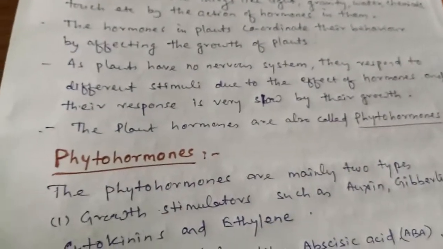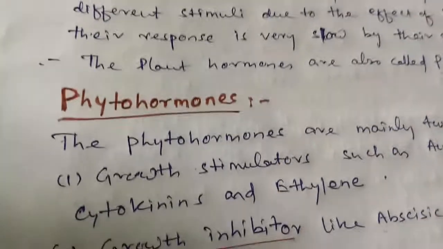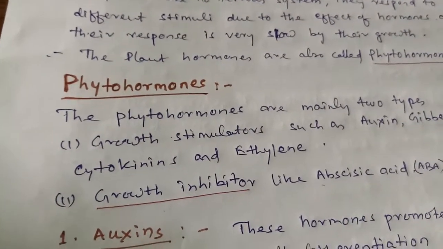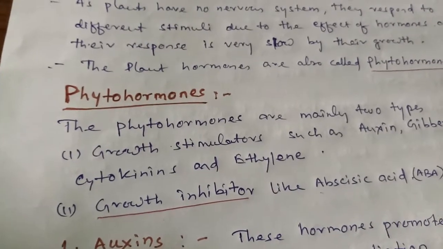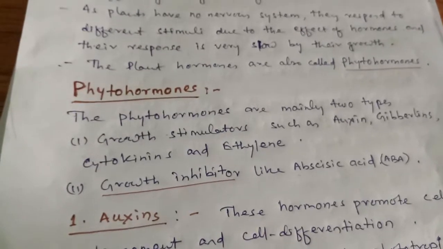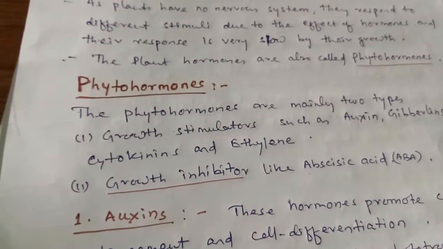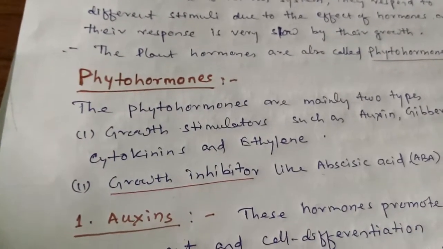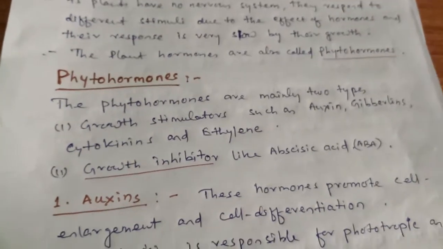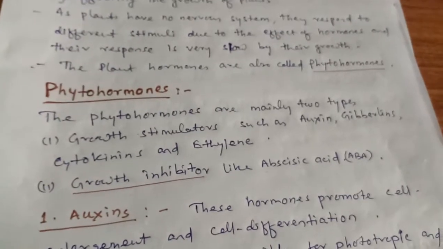Students, let us understand the phytohormones. The phytohormones are mainly two types. One, growth stimulators such as auxin, gibberellins, cytokinin, and ethylene. And the second type are growth inhibitors, which is abscisic acid, ABA.